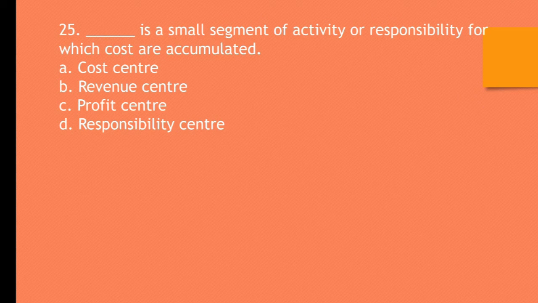Last question of part 1. ___ is small segment of activity or responsibility for which costs are accumulated. A. Cost center. B. Revenue center. C. Profit center. D. Responsibility center. The correct answer is A. Cost center. Cost center is a small segment of activity or responsibility for which costs are accumulated.